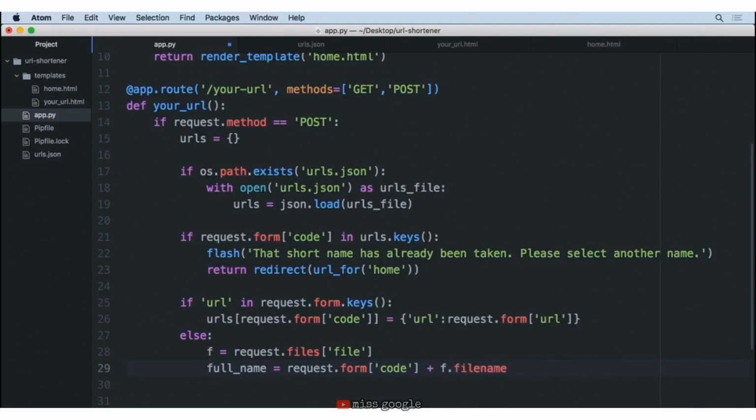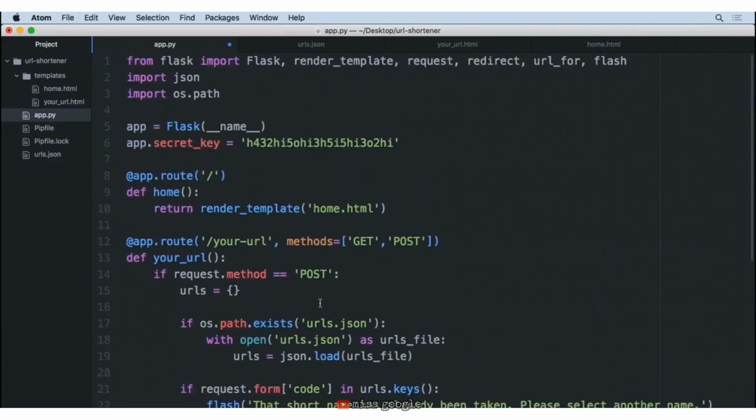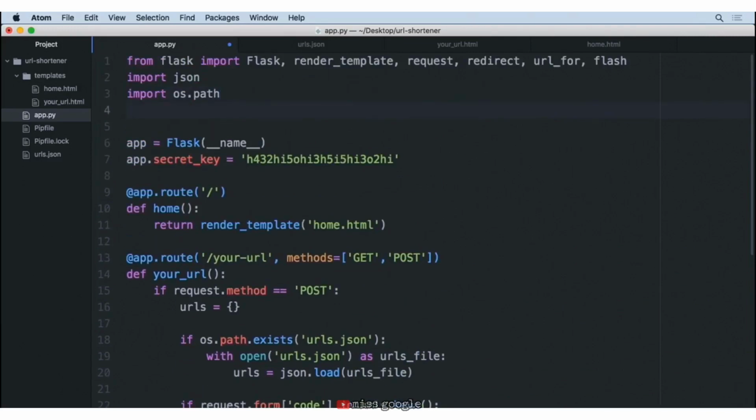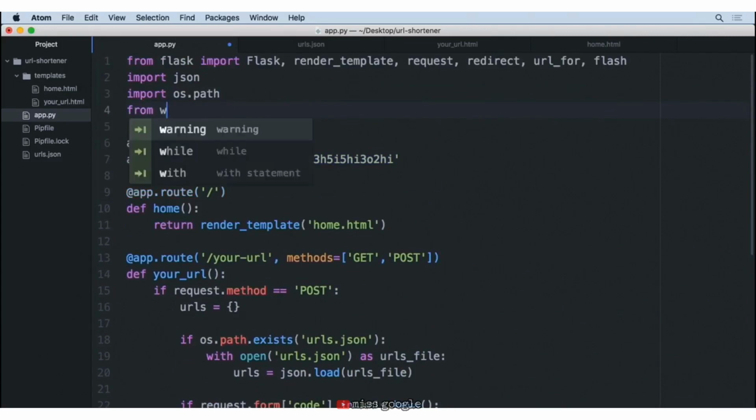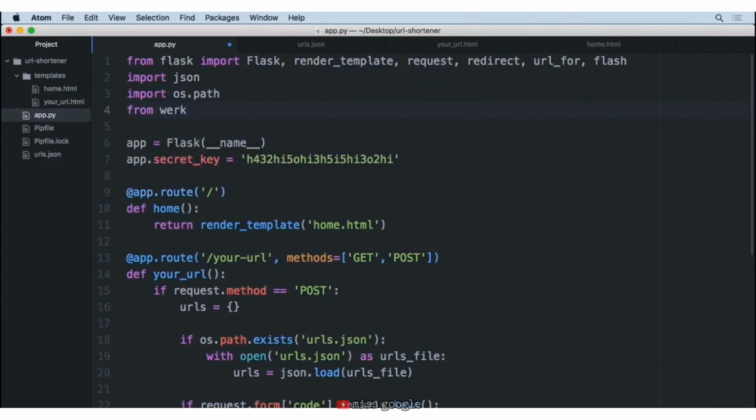And one issue that we're going to have here is that this file name may come from some badly intentioned people, right? They may say, I'm going to try and delete something on this server system, or I want to install this script. If we can make sure that none of that happens, we'll be a lot more confident in the uploads that we receive. So we need to bring a new tool into our project. If we scroll up to the top, now stay with me. This is a little bit of an interesting word here. We're going to say from werkzeug, as best as I can pronounce this, WERKZEUG.